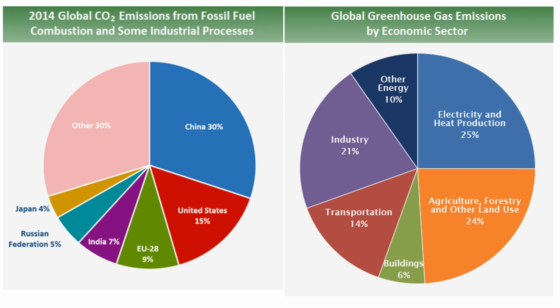Now here also this data is taken from the EPA, the Environmental Protection Agency, which has released CO2 emissions from fossil fuel combustion as well as some industrial processes by different countries. You can see China has a 30% contribution, then the United States around 15%, then the European Union 9%, and after that comes India. Here all the economic sectors are increasing global warming potential.